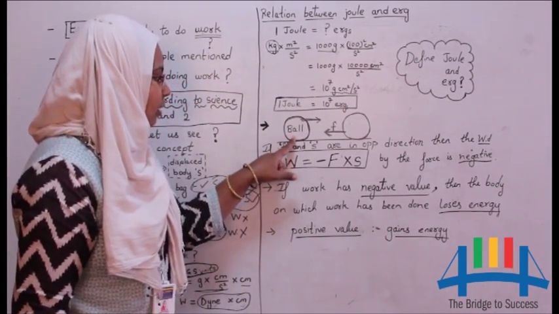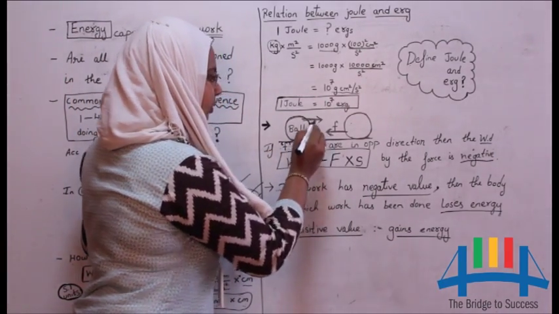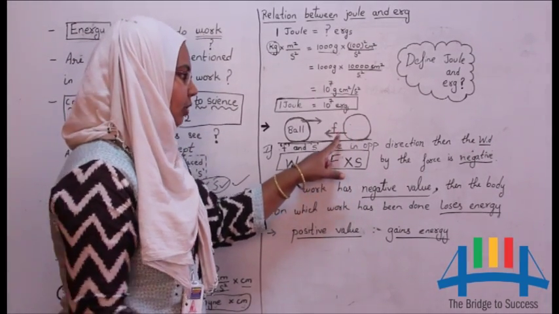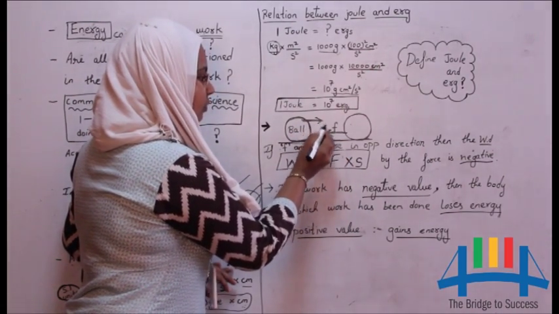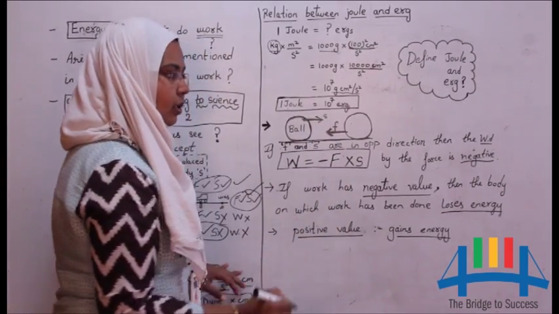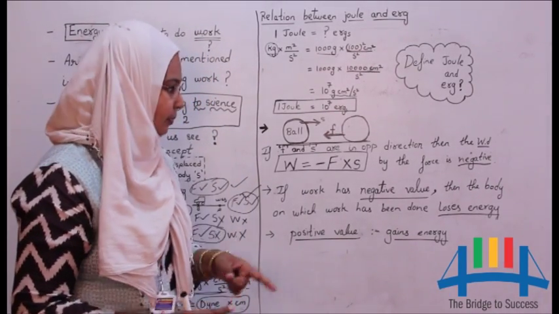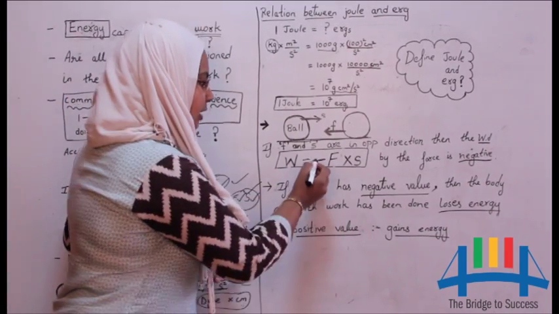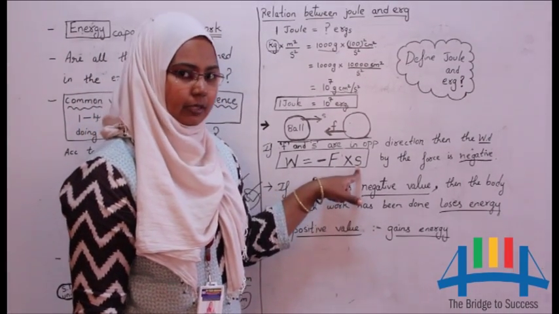Now, a ball moving on a plain ground gets stopped after some time due to the frictional force acting on the ball. You can see the ball is getting displaced and the force is acting in this direction. So the displacement and force are both in opposite directions. When displacement and force are in opposite directions, the work done by the force is taken as negative. So this negative sign tells us that force and displacement are in opposite directions.